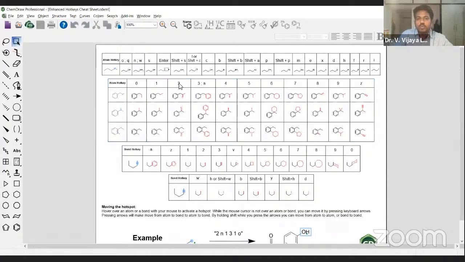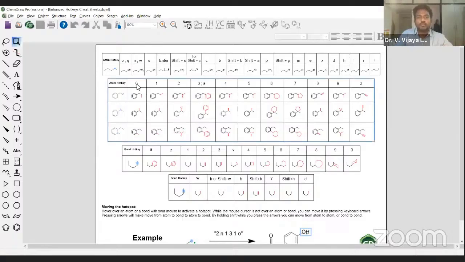Second, if you use the number 2 on your keyboard, then automatically you will generate this C double bond O. That means you can generate a carbonyl group. And 3 is the benzene ring.